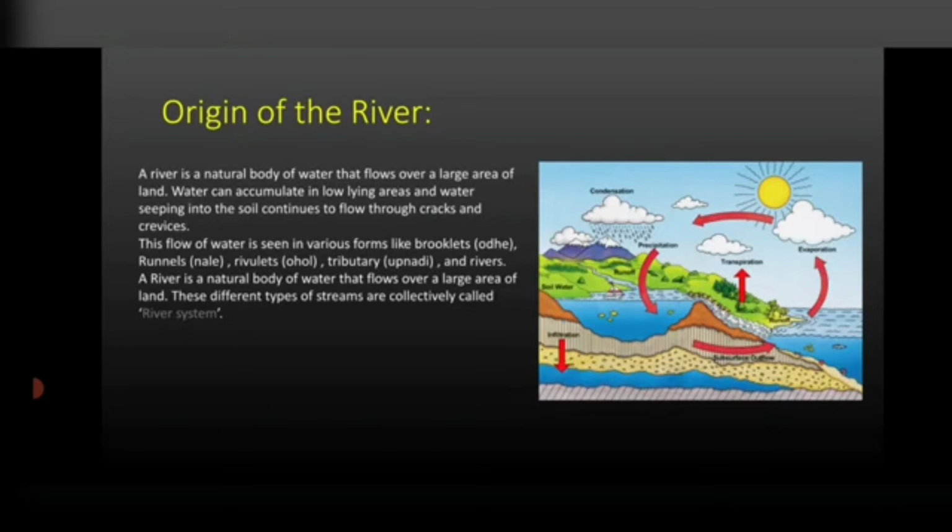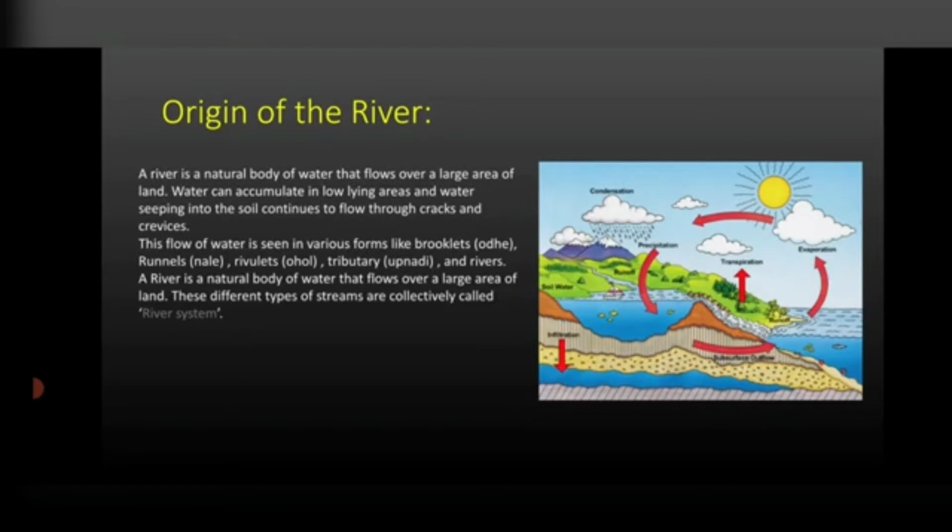Now when more rain falls in a short period of time, it exceeds the limit of seepage. The ground can only accumulate as much water as its capacity, it cannot accumulate water beyond its capacity. So when there is more rainfall in a shorter period of time, it exceeds that capacity, and you can see the water flowing on the ground for some time.